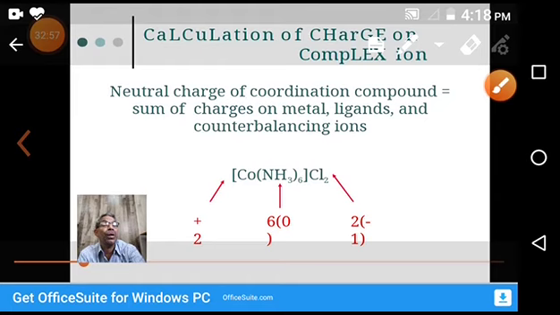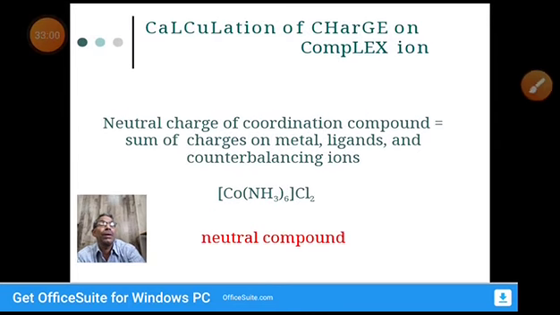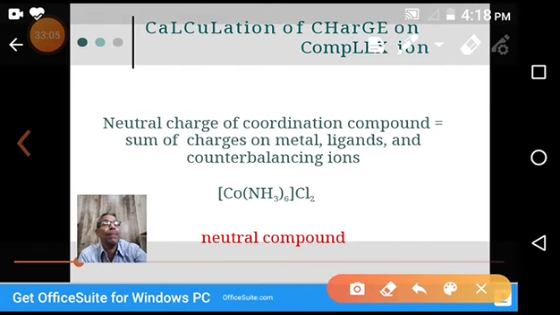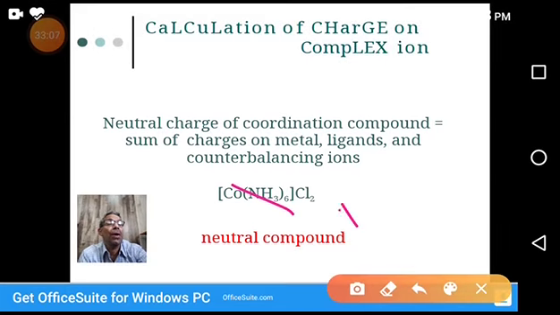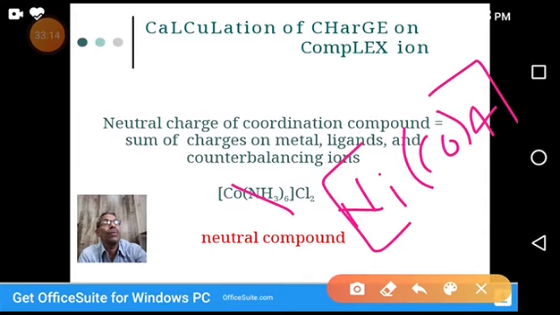Okay. For neutral complexes, we have some examples. For example, tetracarbonyl nickel, Ni(CO)4. This is not wrong. This is a neutral complex. Tetracarbonyl nickel 0. Why? Because only one molecule is there. There is no cation, no anion separately. It is a neutral complex. I think you understood.